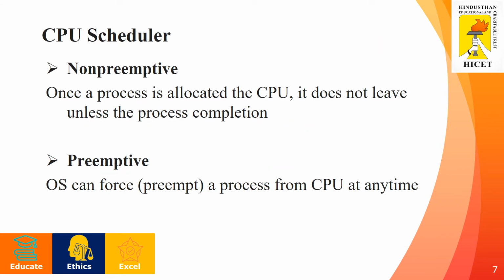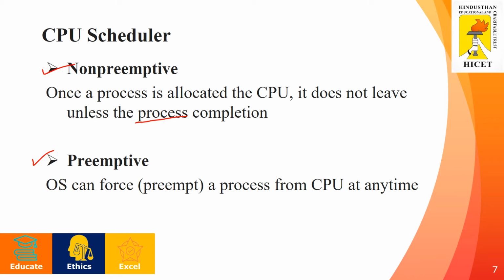The CPU scheduler can be of two types, non-preemptive and preemptive. What about non-preemptive CPU scheduling? Once a process is allocated the CPU, it does not leave unless the process completes. Until the process has completed its task fully, it will not be preempted. No other process will come and disturb it. Till completion, it will occupy the CPU and continue working.